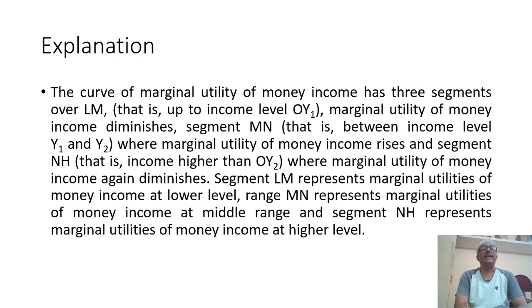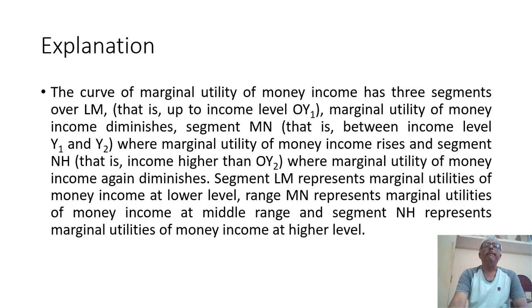Segment NH, income higher than Y2, where marginal utility of money income again diminishes. Segment LM represents marginal utility of money income at the lower range, MN represents it at the middle range, and NH represents it at the higher level.